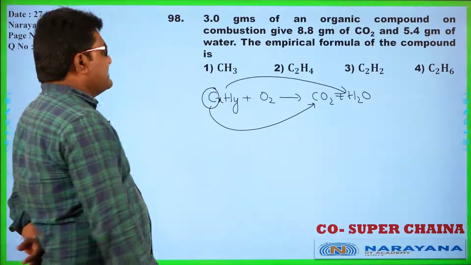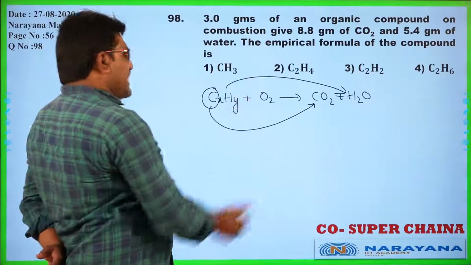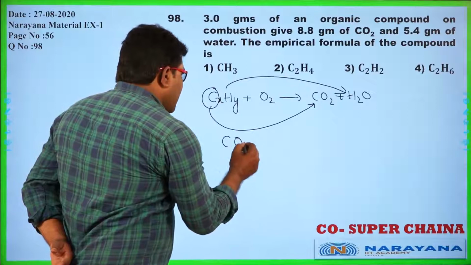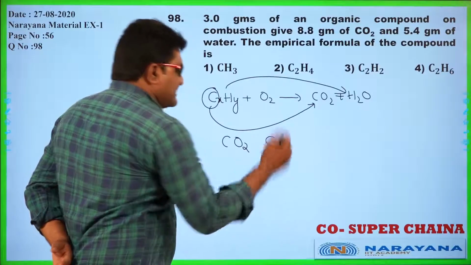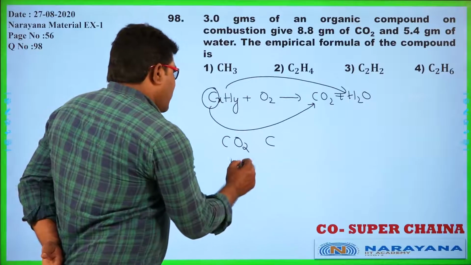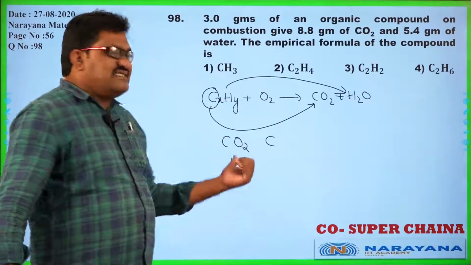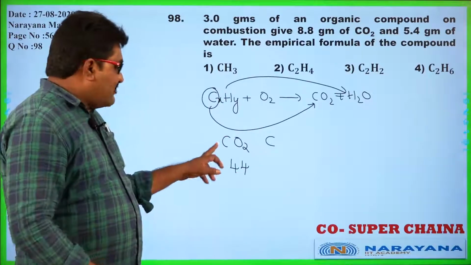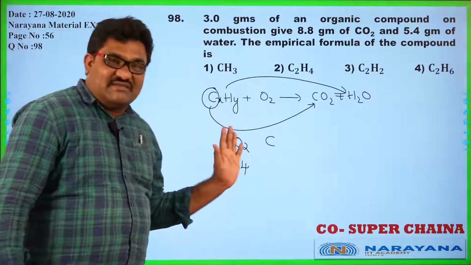For example, take 8.8 grams of CO2. The molecular weight of carbon dioxide is 44, and among that the weight of carbon is how much? Without carbon, no carbon dioxide is formed.